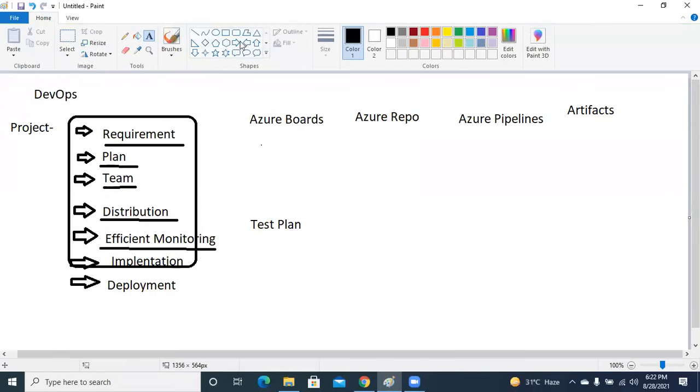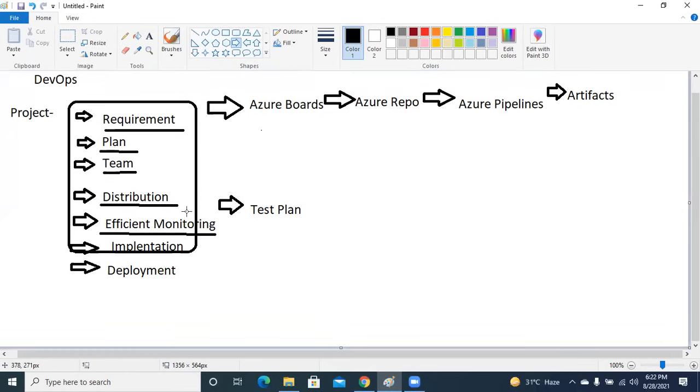Now, one by one, we're going to touch upon each and every tool, like Azure Boards, Azure Repos, Azure Pipelines. In Pipelines, you have continuous integration and continuous deployment, you have Artifacts and you have Test Plans, where you will be able to test any sort of change that you will be making. Artifacts are nothing but dependencies of any task that you have, right? But what exactly is the power of these tools? What exactly will we be using them for? What purpose will these tools solve for me by the time I'm getting the requirements over here, right?